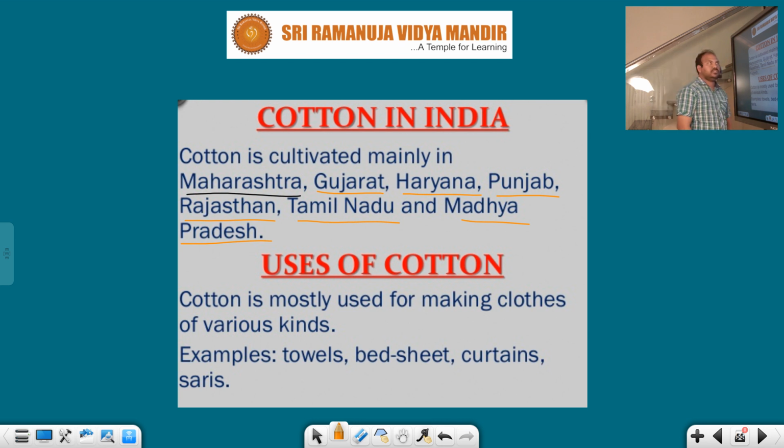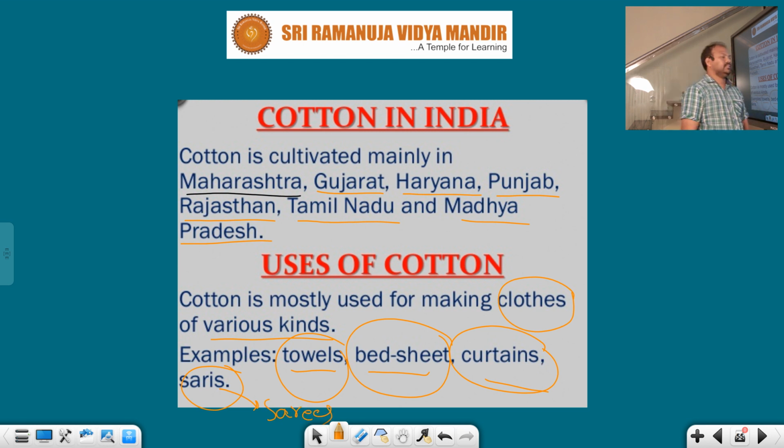What are the uses of cotton, students? Cotton is mostly used for making cloths of various kinds. So different types of cloths we make by using this cotton. Examples: towels, bed sheets, curtains, and saris. What are saris? Towels, bed sheets, and cotton saris.